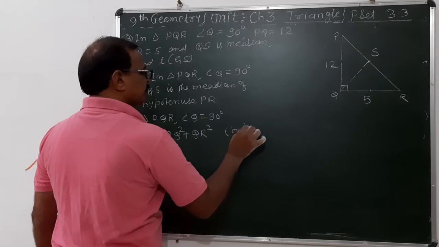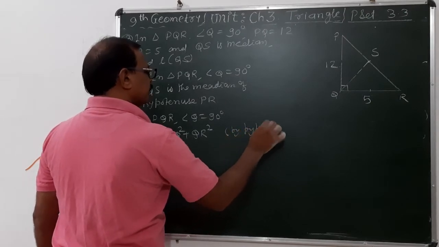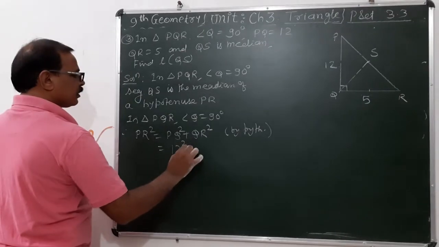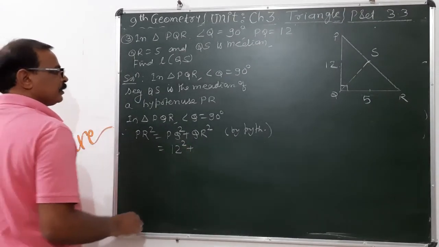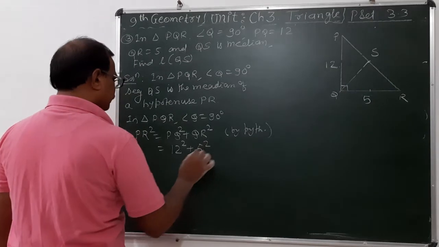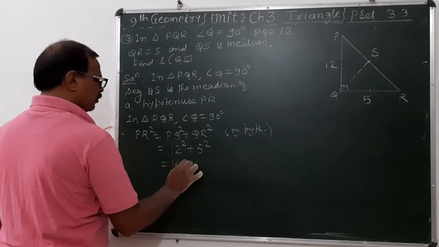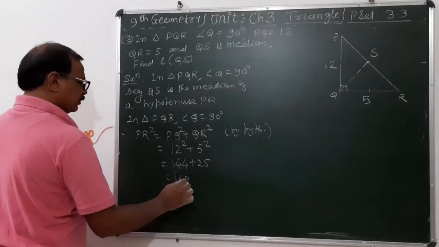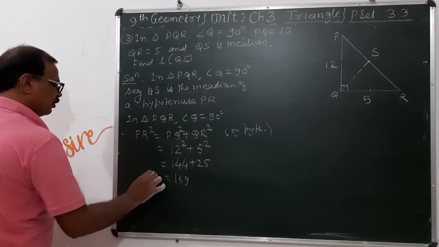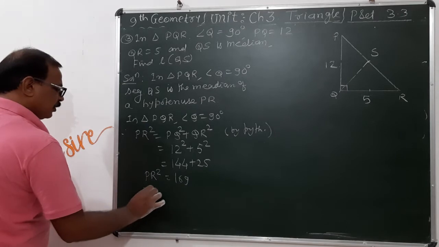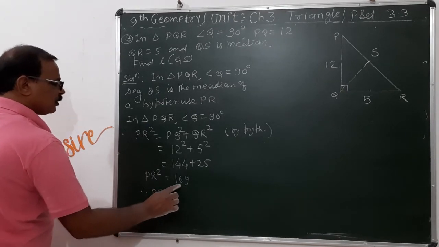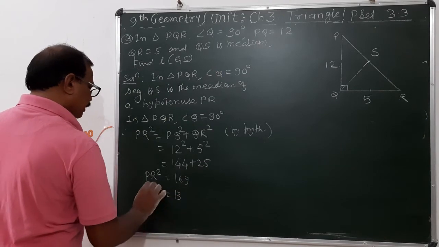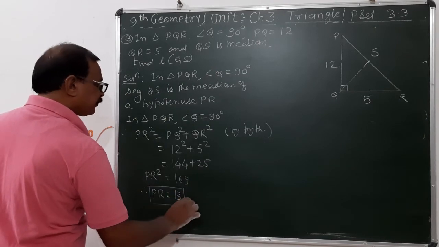By the Pythagoras theorem, this is equal to 12 square plus 5 square, 144 plus 25, 169. So PR square is equal to 169. Therefore PR is the square root of 169, which is 13. So PR is equal to 13 units.